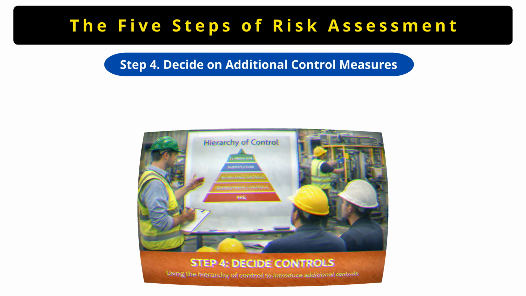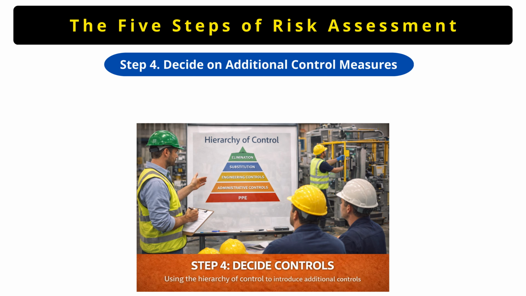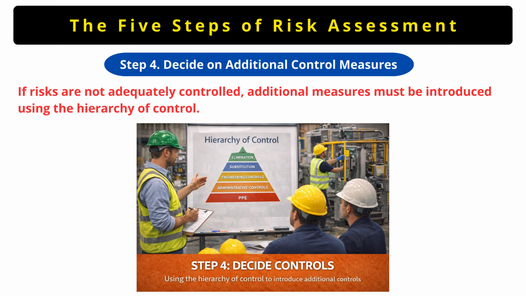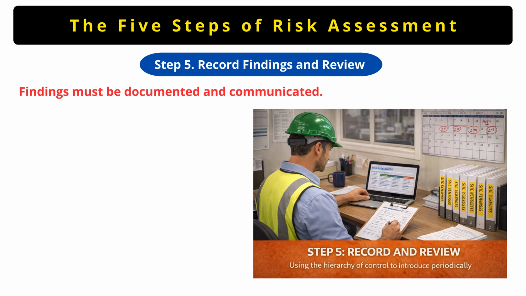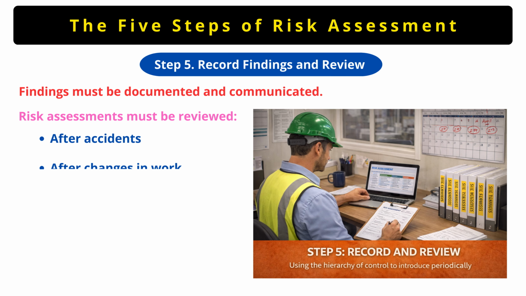Step 4 is deciding additional control measures if risks are not adequately controlled. These controls must follow the hierarchy of controls. And the last one, step 5, is recording findings and reviewing the risk assessment. Reviews are required after accidents, after changes in work, and periodically.